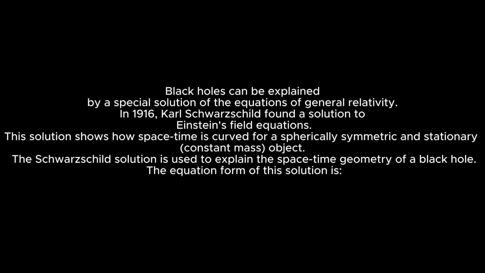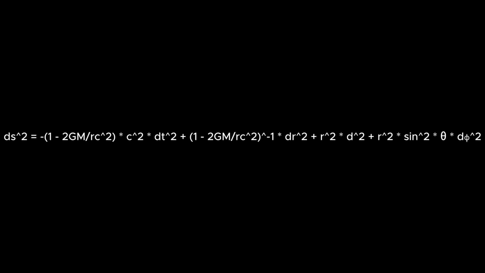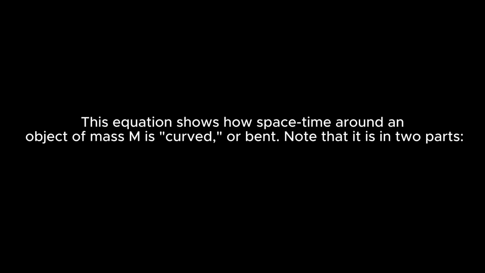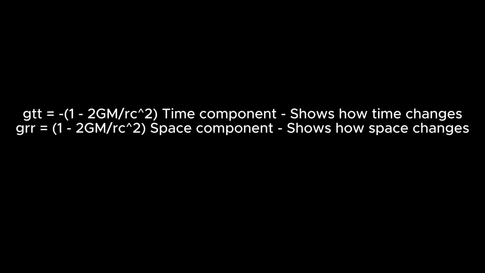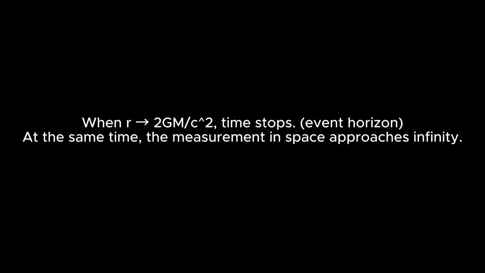The Schwarzschild solution is used to explain the spacetime geometry of a black hole. The equation form of this solution is. This equation shows how spacetime around an object of mass m is curved or bent. Note that it is in two parts. This is a direct proof of the working together of space and time as we approach the black hole. When r goes to 2GM/c², time stops at the event horizon. At the same time, the measurement in space approaches infinity.